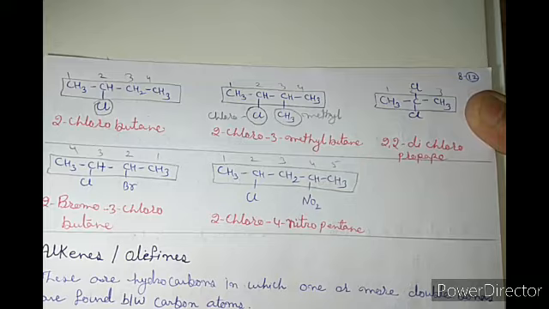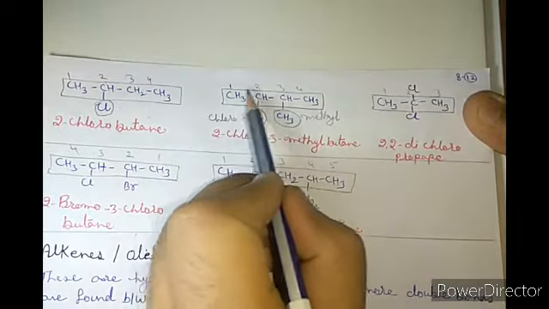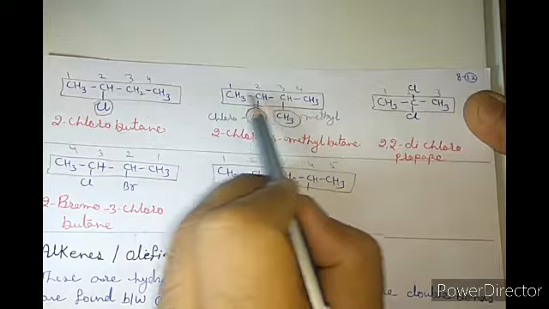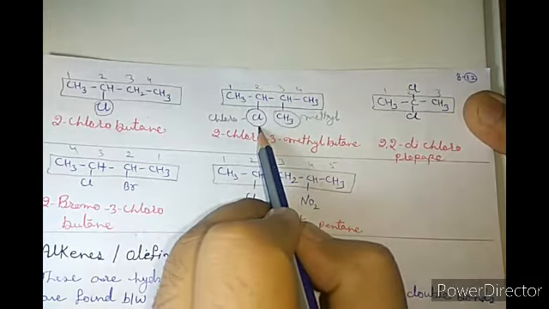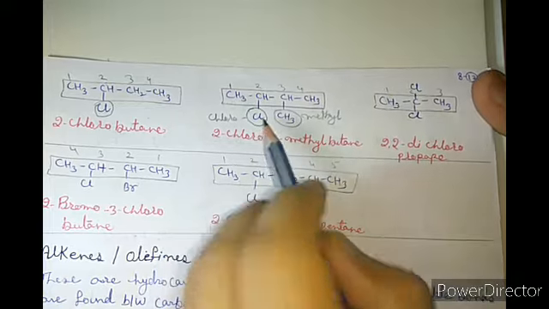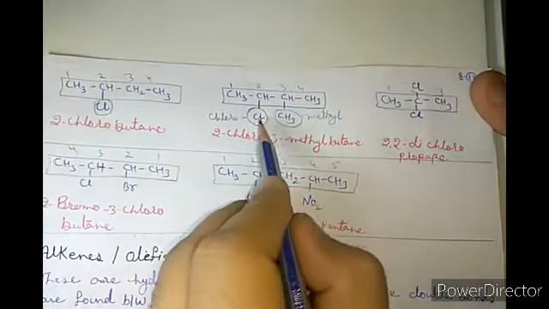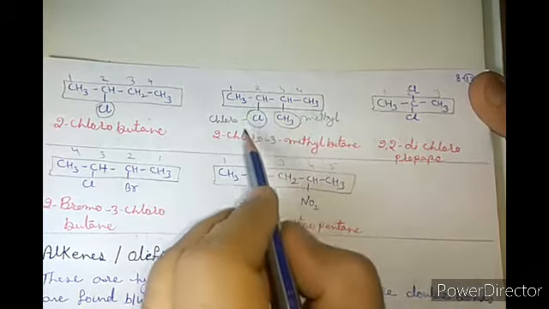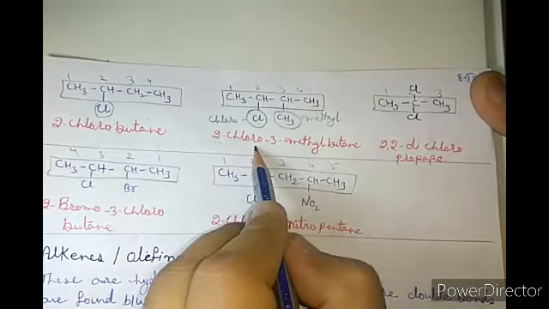If there are different substituents, then the substituent which comes first alphabetically gets the minimum number. That's why numbering is done from that side, because from there chloro gets the minimum. Now write the name of the substance. Chloro at carbon 2, so that is 2-chloro.